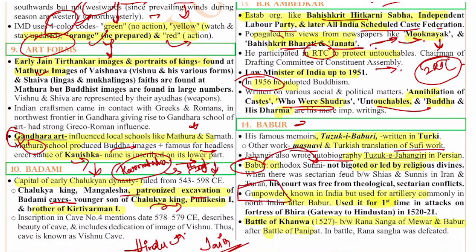Gunpowder came into India along with Babur. Actually, it is said in a few books that gunpowder was already present in India, but according to NCERT, it was through Babur that gunpowder came to India. It was used for the first time in the attacks on the fortress of Bhira, the gateway to Hindustan, in 1520-21. And the battle of Kanwa is again a very famous one between Rana Sanga and Babur. This is after the battle of Panipat, and in this battle Rana Sanga was defeated. That's why it was very popular.